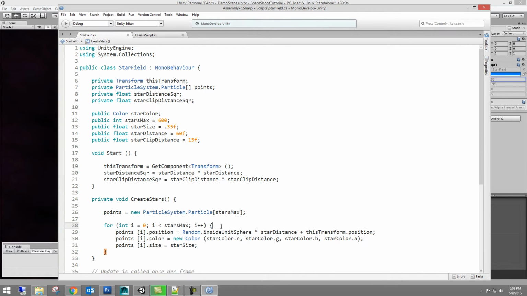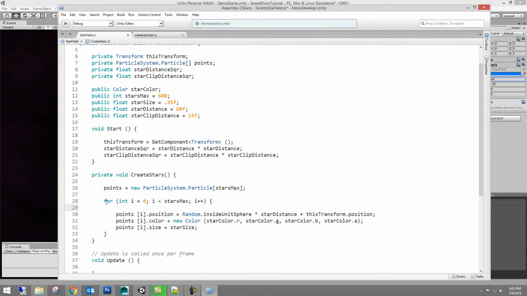Okay, so what's going on here is this is a for loop, and it loops through some data, and it says let's create a temporary integer. It's equal to 0 as long as that integer is less than max stars, which in our case is 600. Add 1. Plus plus is pretty much the same as plus 1. It just adds 1 to it, but it will only continue to do that as long as this integer is less than max stars. Once this hits 600, it'll stop looping through this.